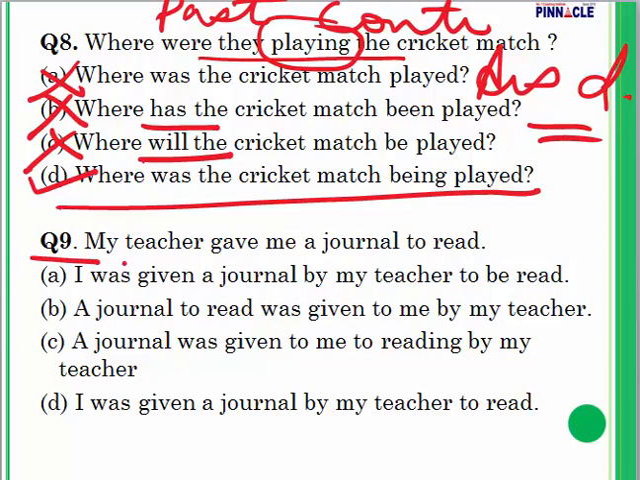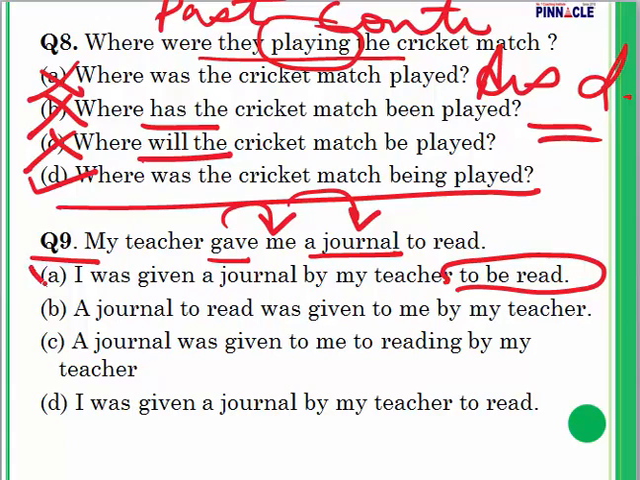Question number 9. My teacher gave me a journal to read. Let's look. Gave who? Gave me. And gave what? Gave a journal. So either a journal or me is going to be the subject. I was given a journal by my teacher to be read. This is my first one. I was given to be read is incorrect. Here to be read is incorrect, so I will eliminate this.